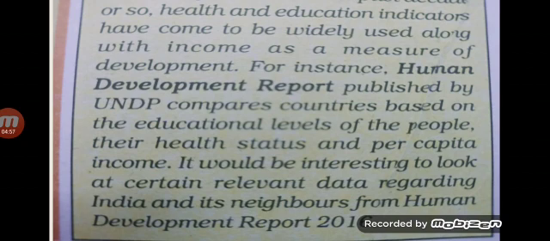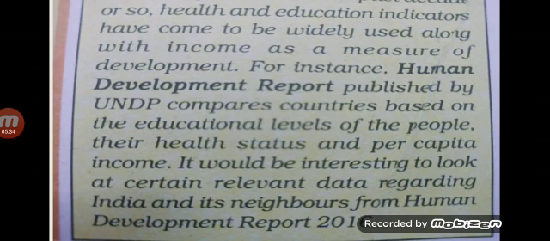Children, if you remember, we have already studied in previous lectures that even though the income is important, yet it is an inadequate measure to compare the level of development. Over the past decades, health and education, these indicators have also come to be widely used along with the income as a measure of development.